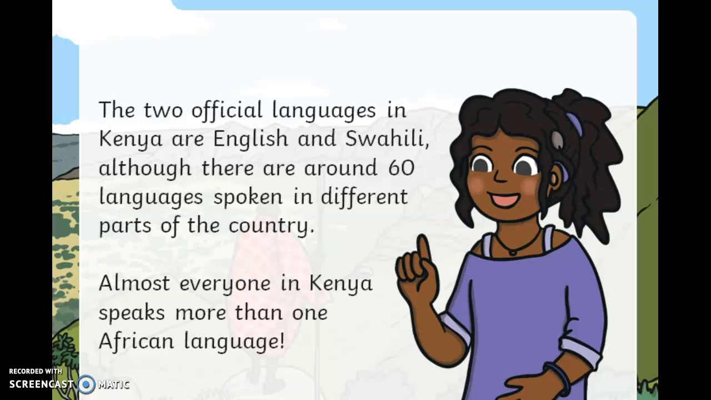In Kenya, there are 2 official languages. Like in Ireland, we have English and we have Irish. There are 2 official languages. In Kenya, there are 2 official languages also. They are English and Swahili. Although there are around 60 languages spoken in different parts of the country. Almost everybody in Kenya speaks more than one African language. And remember, we said there are so many different languages in Africa.